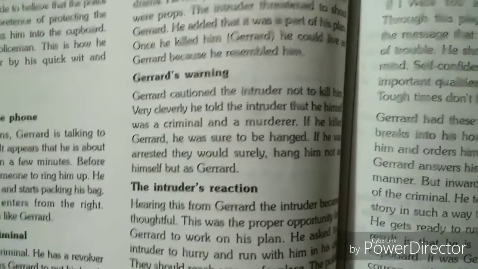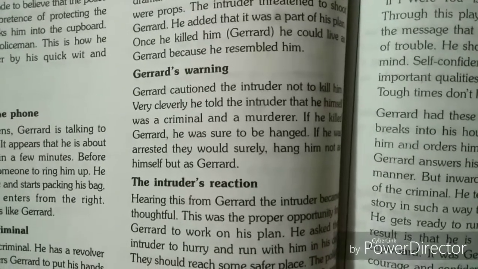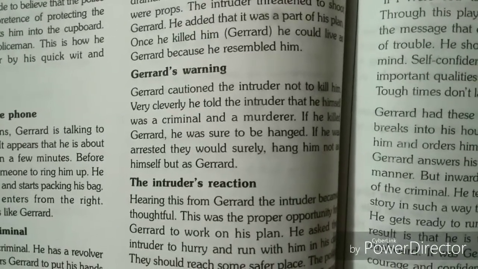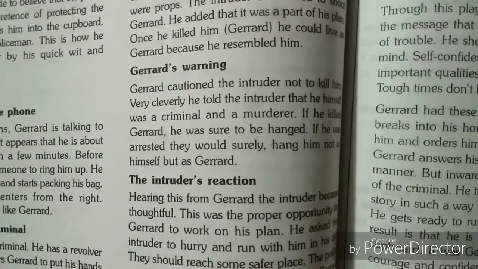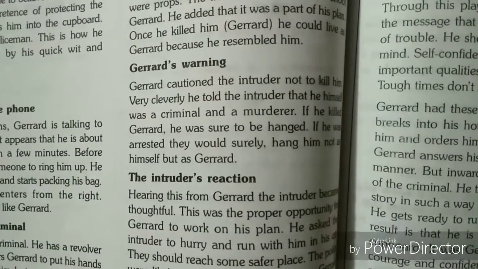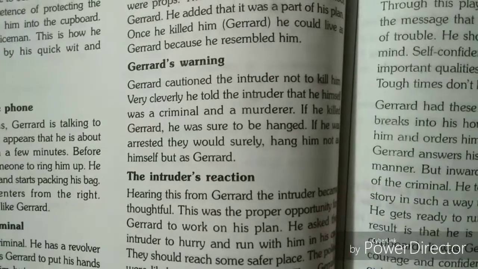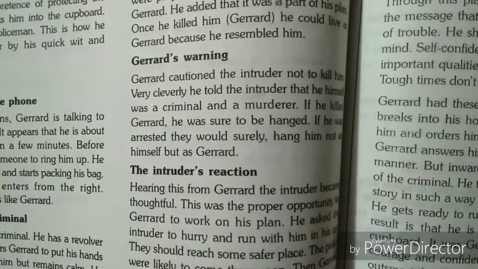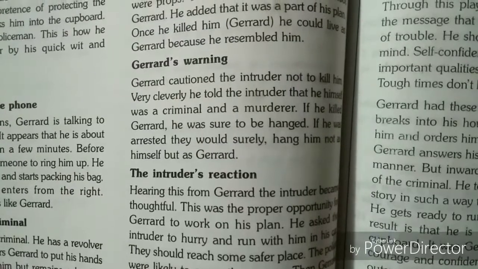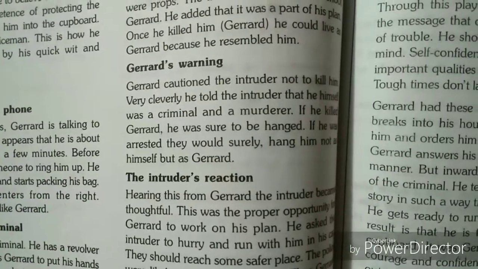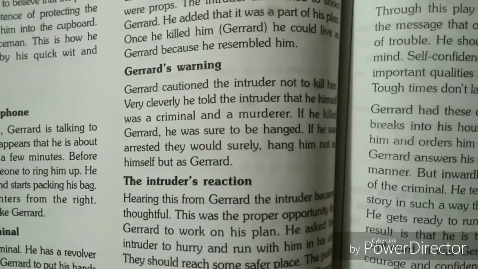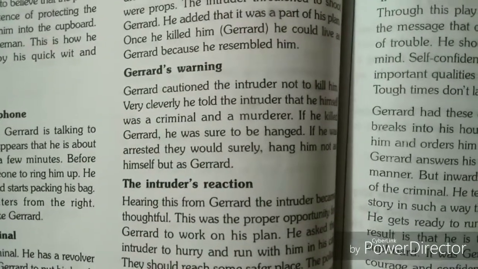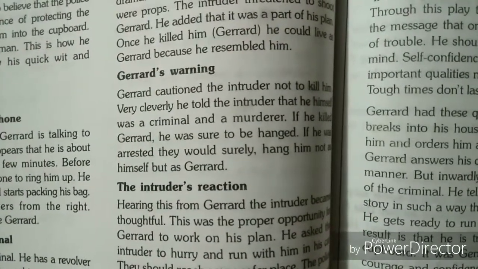Gerard cautioned the intruder not to kill him, very cleverly. Now Gerard was a playwright, so he must be very clever. So he told the intruder that he himself was a criminal and a murderer. He was actually, in reality, a playwright, but he had to save himself from being shot by that intruder. So he very cleverly added that he was himself a criminal and a murderer.